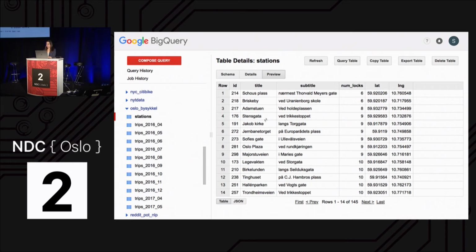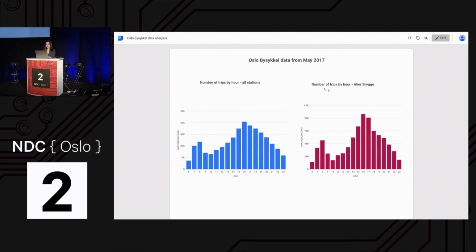So we can see the name of the station, the title, the number of locks, and then the latitude and longitude. So what I did was I created a Data Studio visualization. This is pretty much what you'd expect. So I looked at the number of trips by hour for all stations around Oslo. And we can see that, commuting times, this makes sense. So around 8 a.m. it peaks at 23,000 trips per hour. And at 4 p.m. we have another peak.